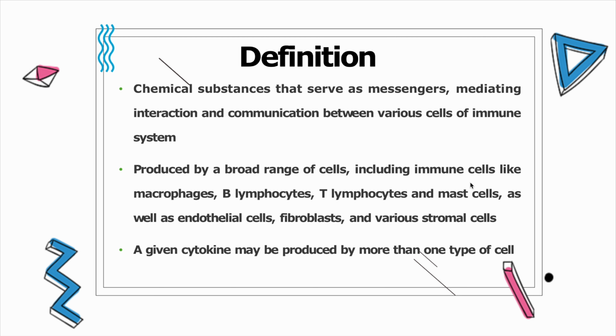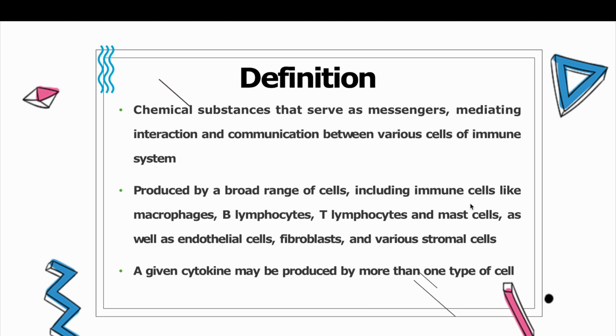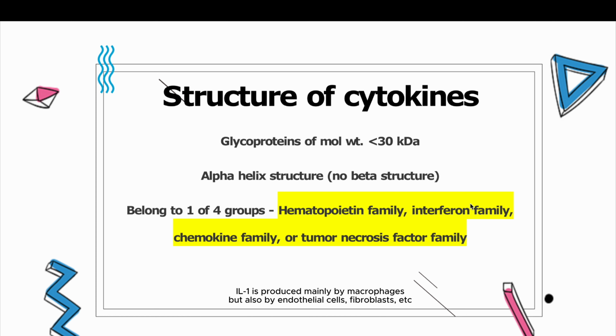A given cytokine may be produced by more than one type of cell. For example, interleukin 1: there is not one specific cell that produces interleukin 1. Interleukin 1 can be produced by various cells. That's what this line tries to say.